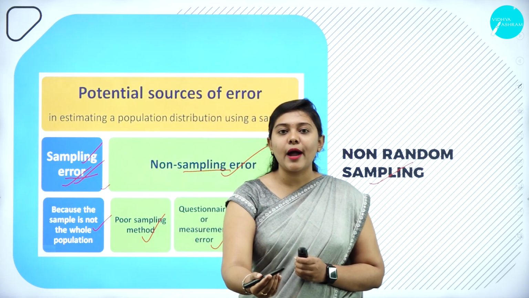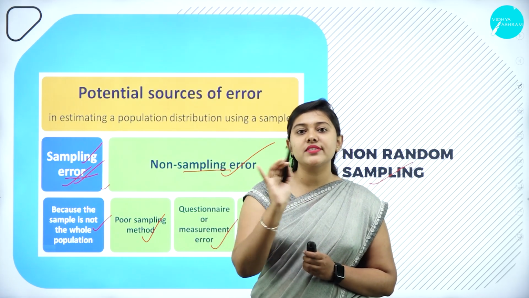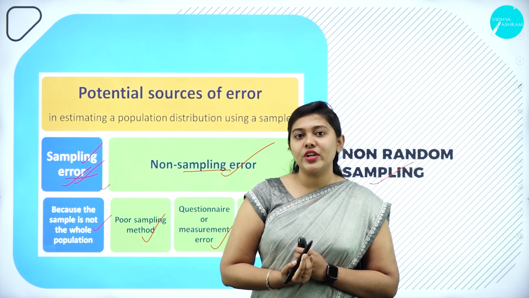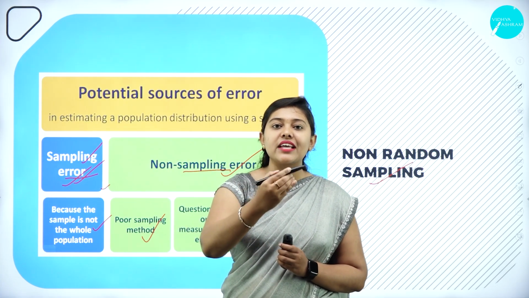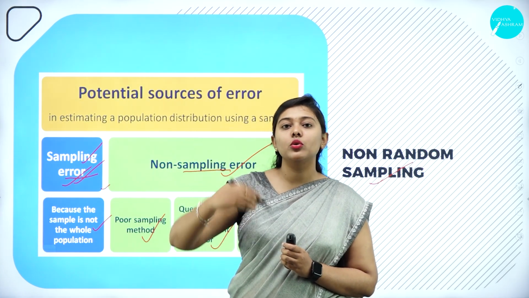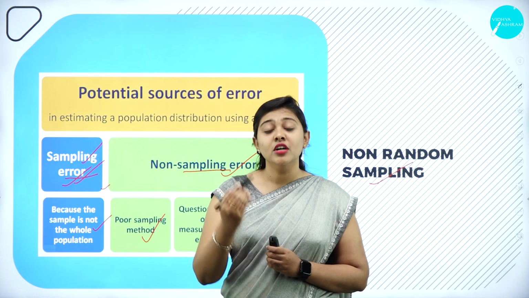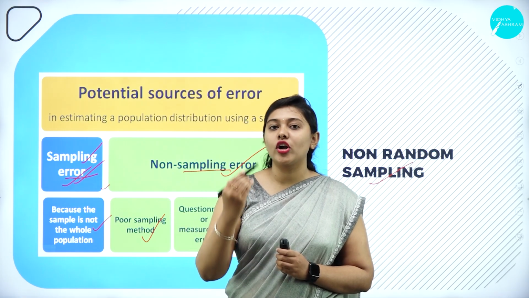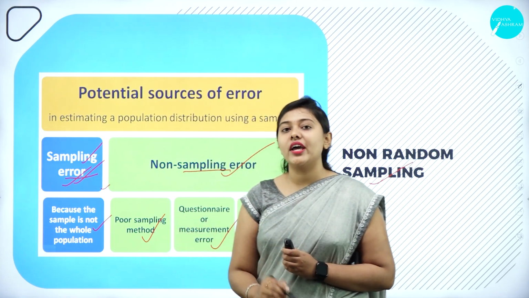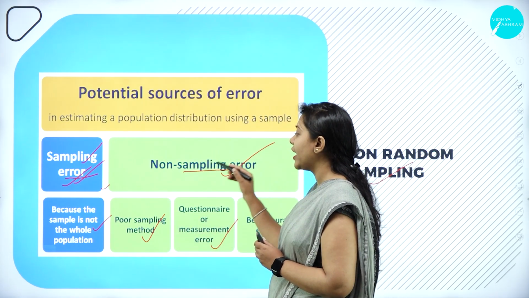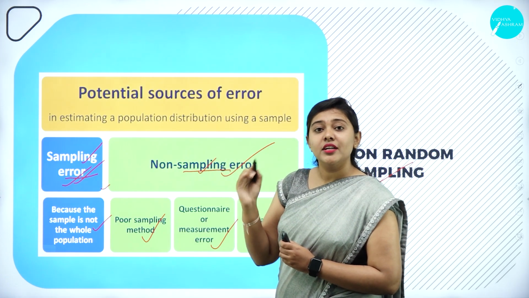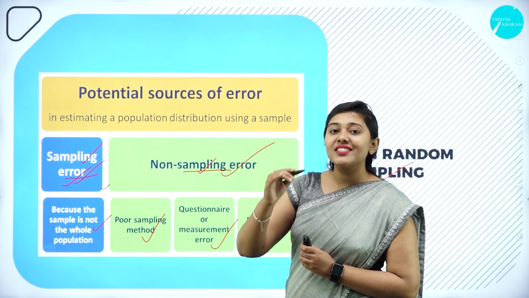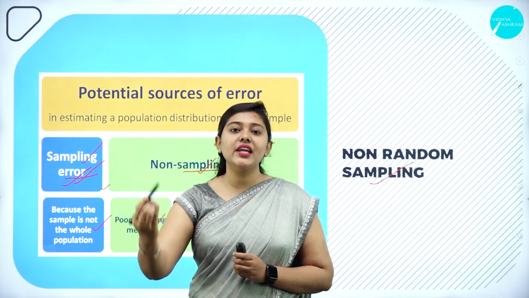While collecting the sample, while picking up the sample, I might take the favorable student. I might take any of the XYZ students according to the researcher's favor. So what happens then? Whatever information you wanted to give will not be apt. That kind of error is called non-sampling error. It is not because of picking up the sample, it's because of other factors. One is sampling bias, by taking other people.